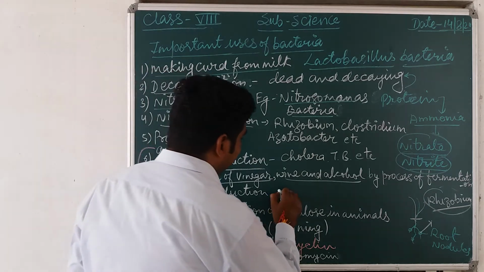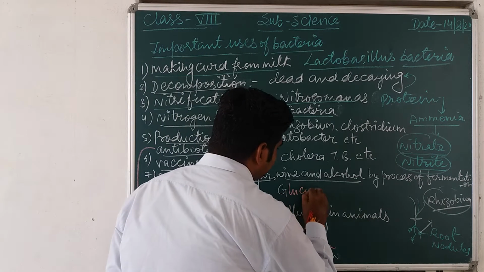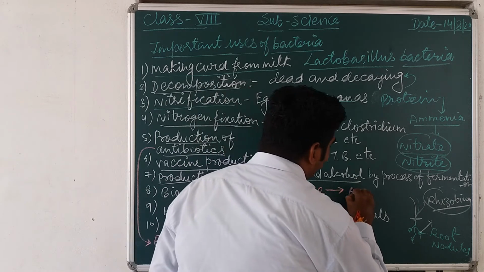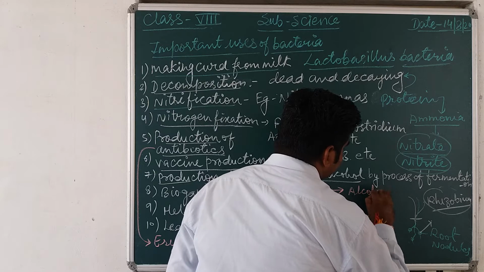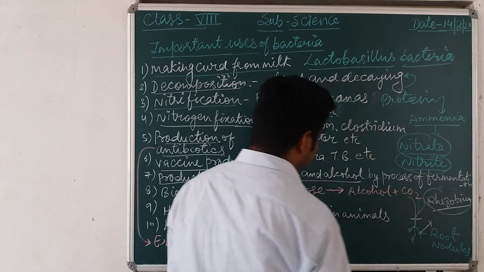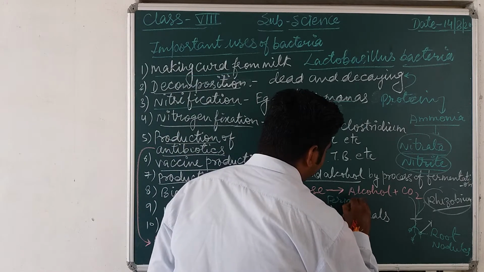Suppose this glucose is converted into what? Alcohol plus CO2, and this can be done by what? By the process of fermentation.